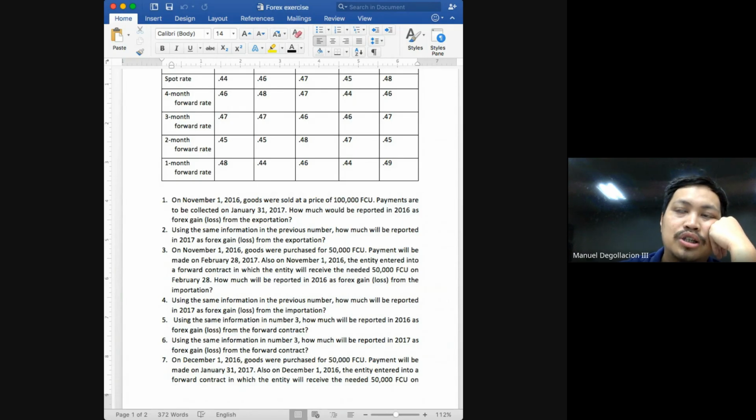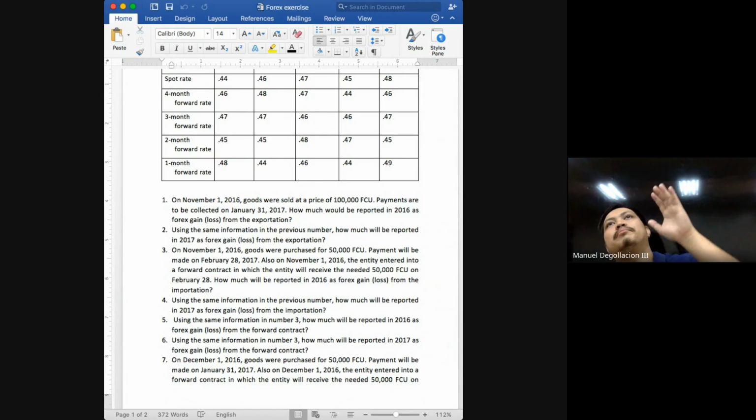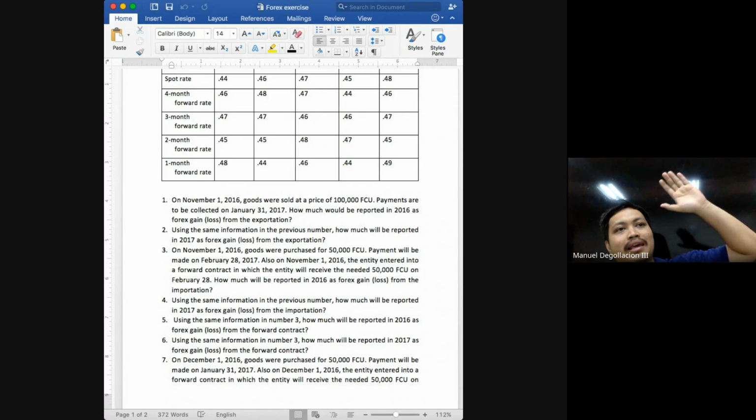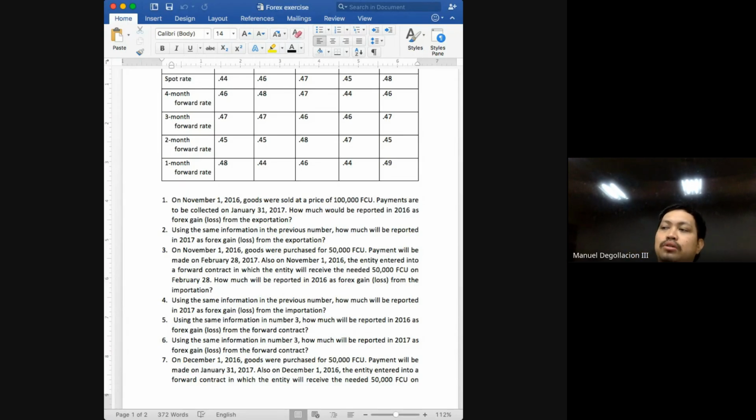Then you would ask the question, sir, if they will enter, let me simplify first. Class, on November 1, we purchase something and we will pay it in foreign currencies. But of course, what we have are local currencies. So by the time it will become due on February 28, we will still need foreign currencies to fully settle our obligation.